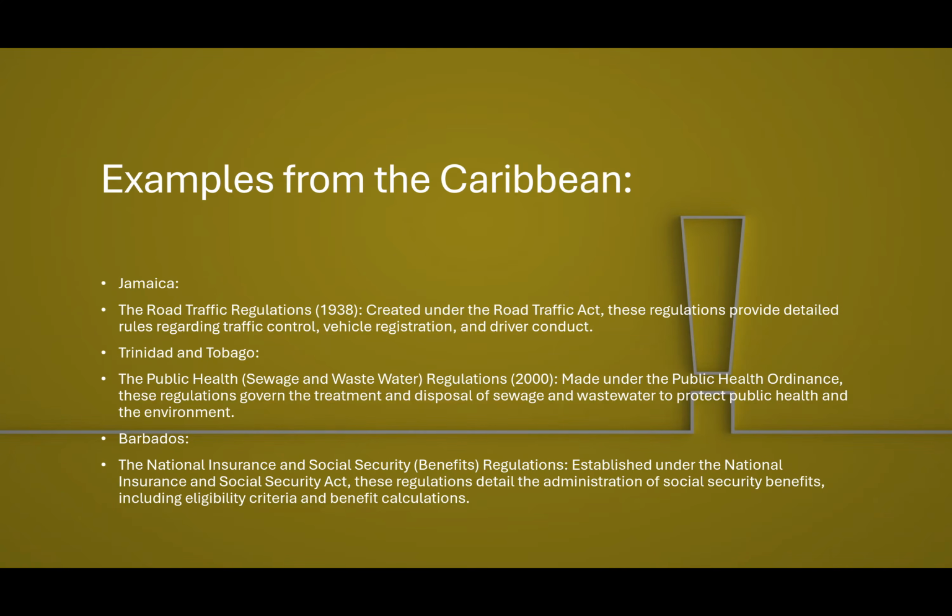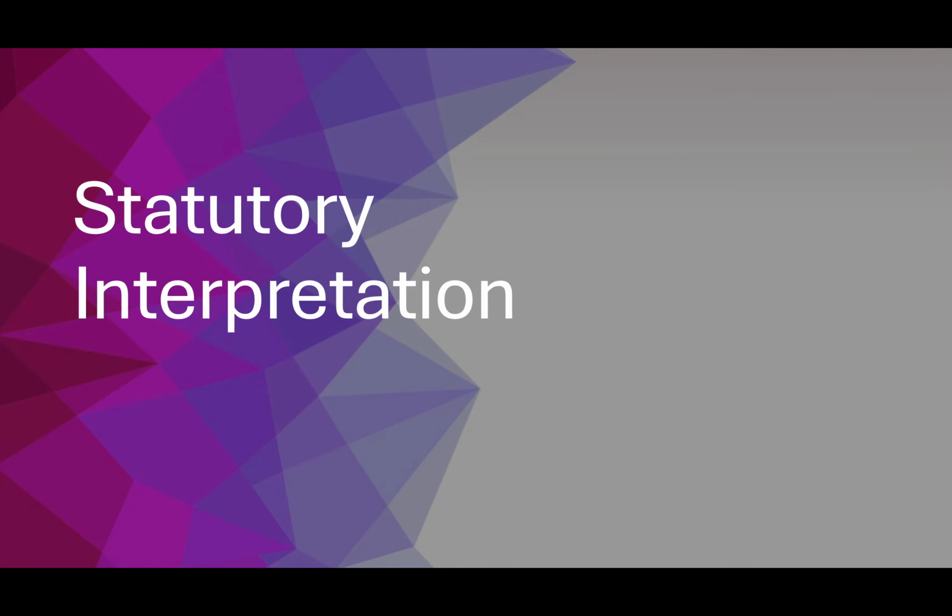Barbados has the National Insurance and Social Security Benefits Regulations, made under the National Insurance and Social Security Act. So notice how the subsidiary legislations are conferred under the power of a primary legislation, right? And cannot contradict it. Everything makes sense so far? Everything's lovely, right? So it's underneath some primary legislation, right?